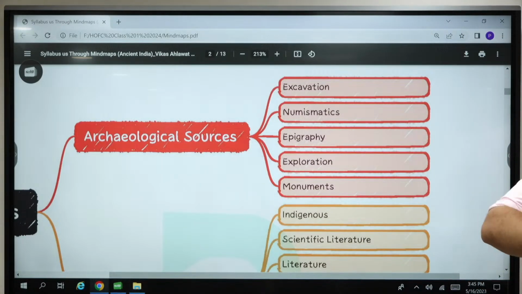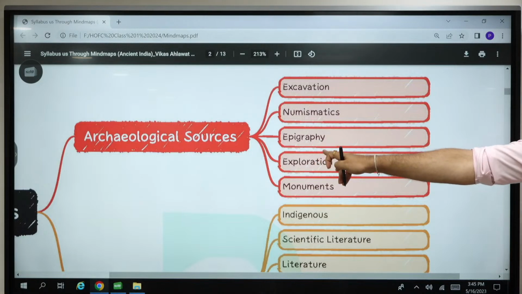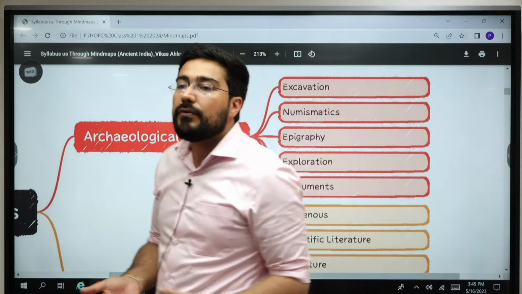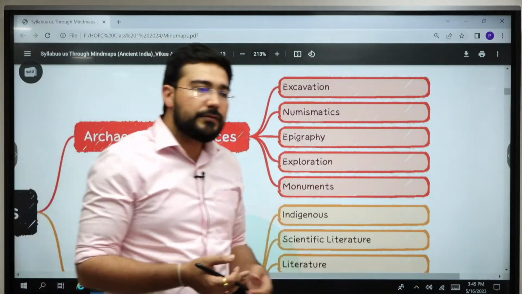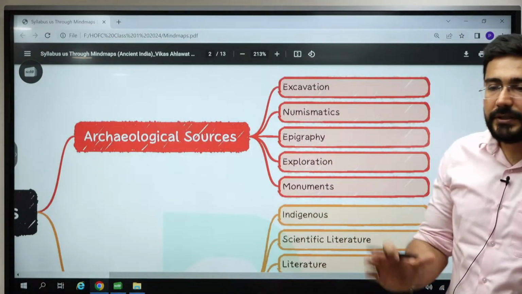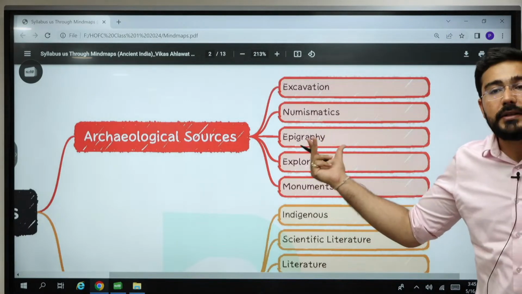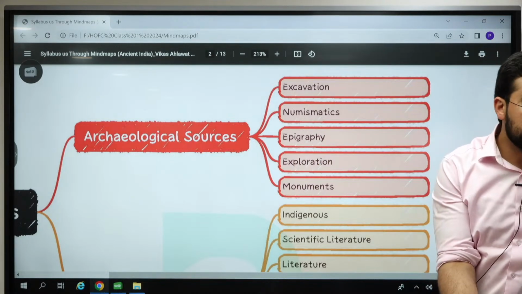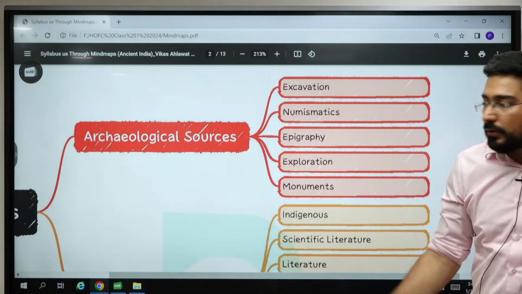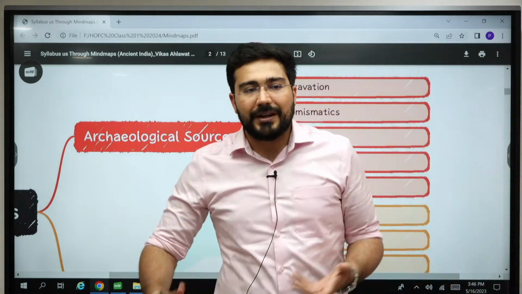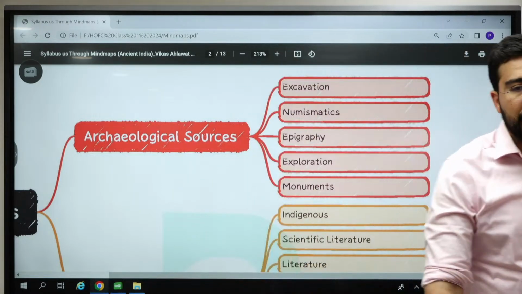That writing system is known as paleography, the study of ancient writing, and it's a sub-part of epigraphy. Whenever we try to read the inscriptions, like we see the inscriptions of Ashoka, we see the inscriptions of Samudragupta, that study is known as epigraphy, and while understanding these inscriptions, naturally you have to understand the writing, उसके बिना कैसे चलेगा काम. So that is known as paleography. Sometimes in prelims you may get such keywords, so at least you should know किसका मतलब क्या होता है.